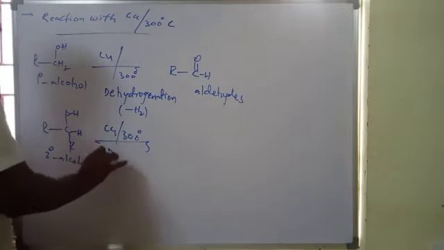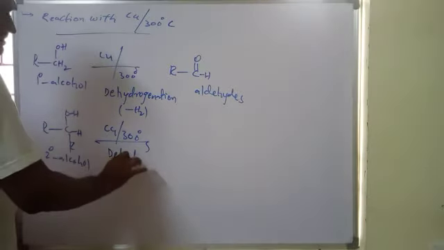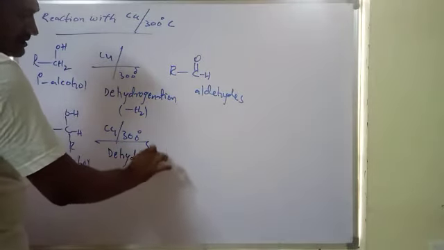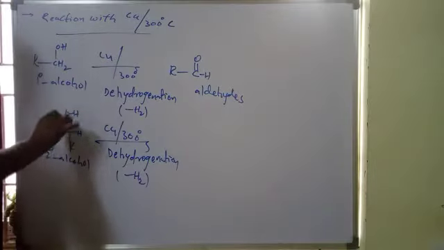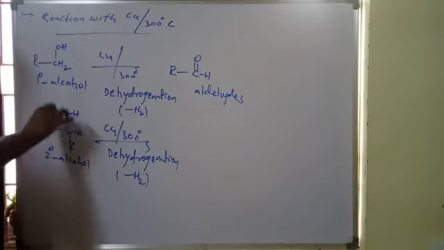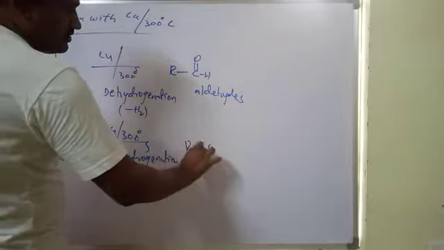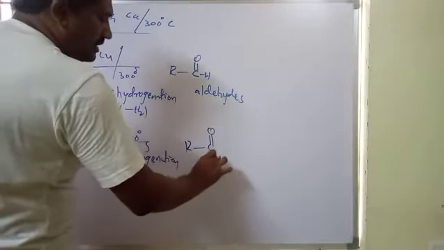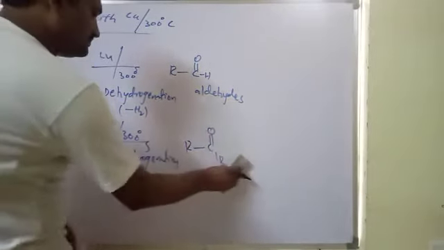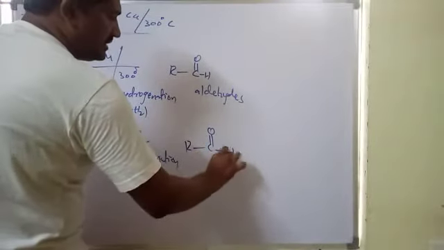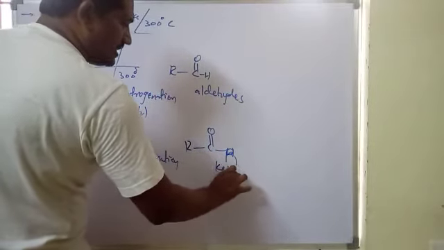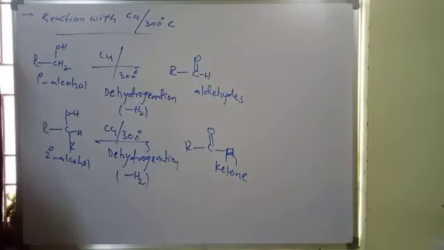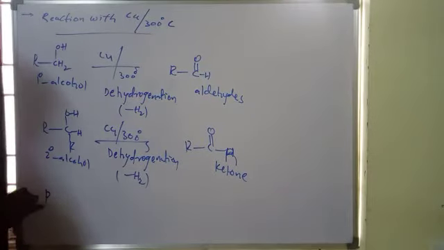Same condition, again dehydrogenation, minus H2, removal of H2, and a double bond will appear, right? So R C double bond O R, this is again a ketone.